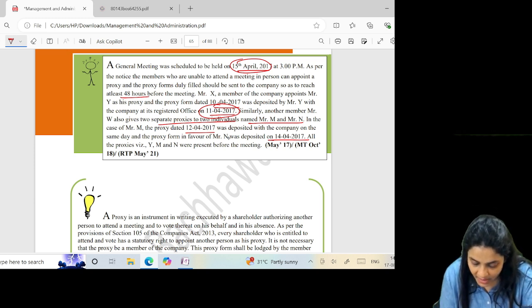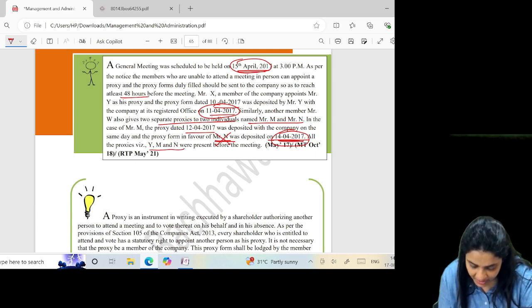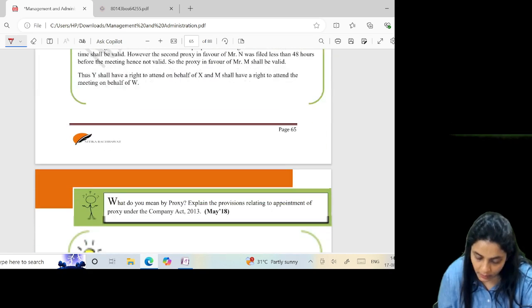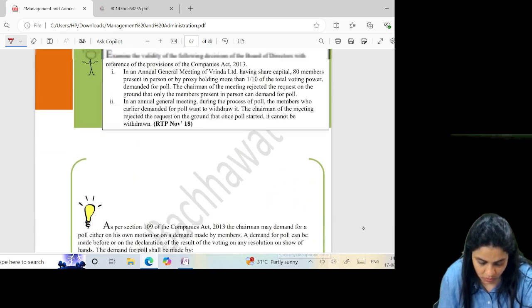Later in time is N, so N should be valid. But it was not 48 hours before. Meeting is on 15th, this was on 14th. So, can N's proxy be valid? No. All the proxies Y, M, and N were present at the meeting. Who will be allowed to attend? Y and M will be allowed to attend. Again, direct question. Let's go to the next one.